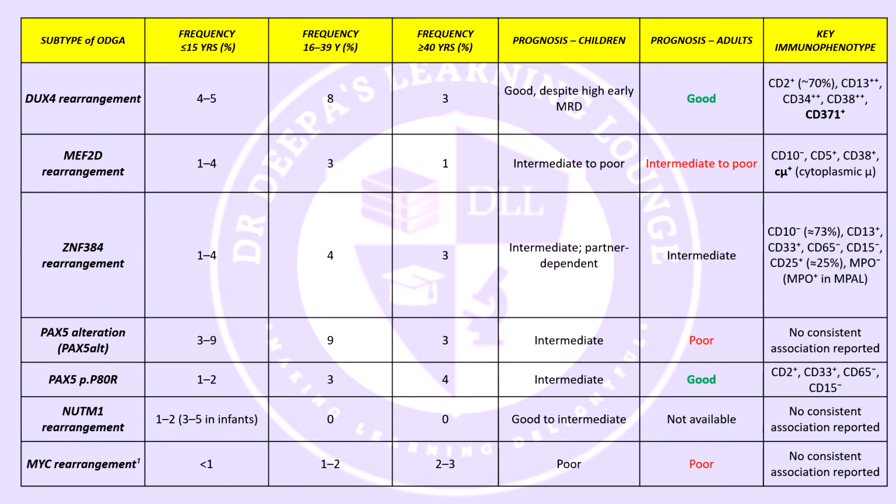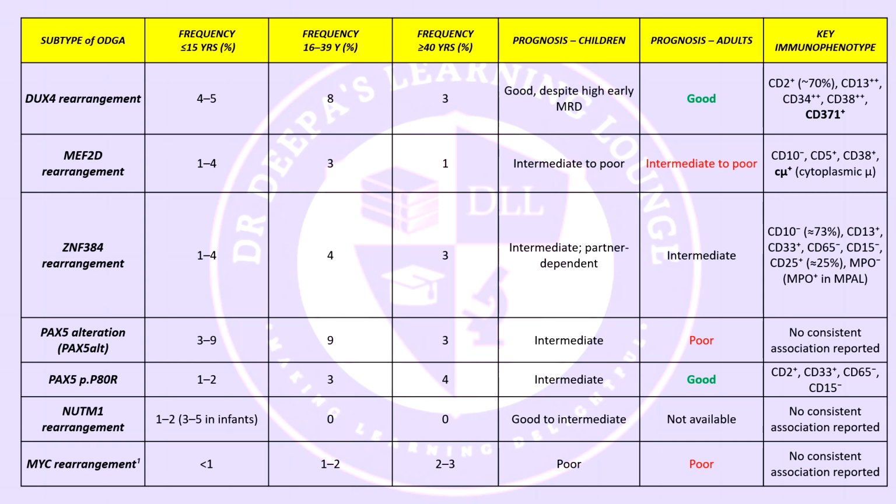For each of these, we compare how frequently they occur in different age groups, what the prognosis is like in children and in adults, and what characteristic immunophenotype can help us suspect the subtype at the flow cytometry level. Let's go through this row by row. First is the DUX4 rearranged row.